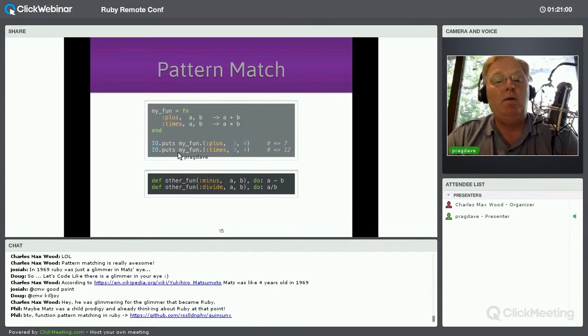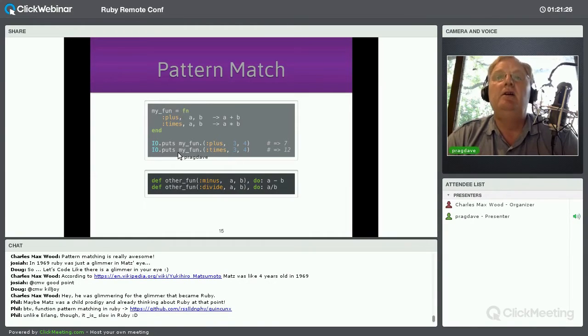At this point, you may be thinking, wow, that's going to be really slow because it's going to be sitting there searching through all these function heads to try and find a match. Actually, it is unbelievably fast. The Erlang virtual machine is designed to do this, and it has some very clever compile time and runtime optimizations that mean that this selection is actually faster than just about anything else in the language. To give you an example, the Unicode conversion in Elixir is actually done by having, I think it's something like 24,000 function heads for the same function that match various combinations of binary characters. And it runs really, really fast.